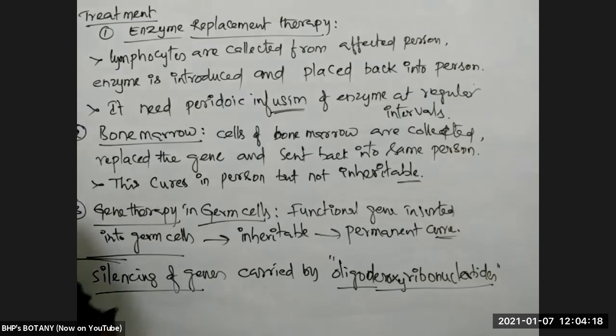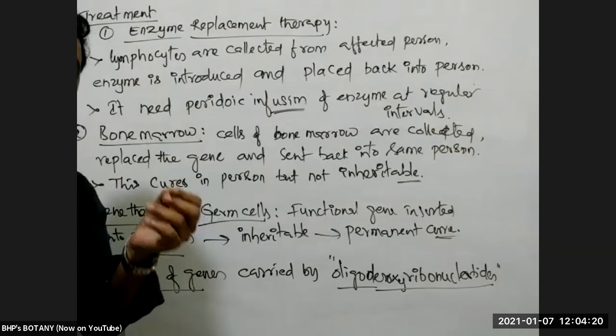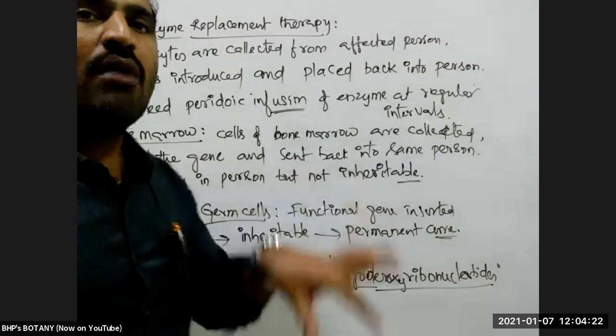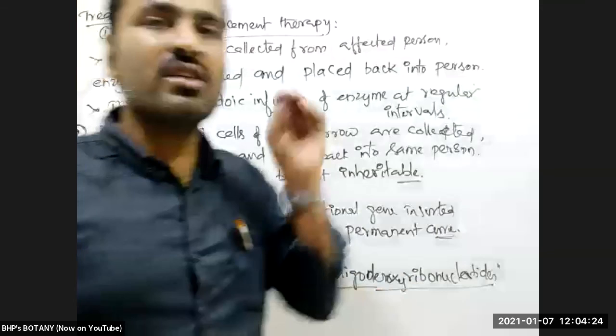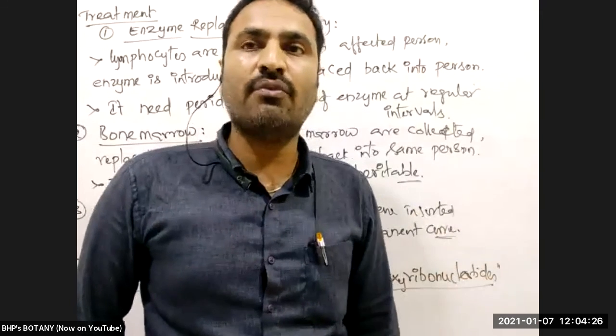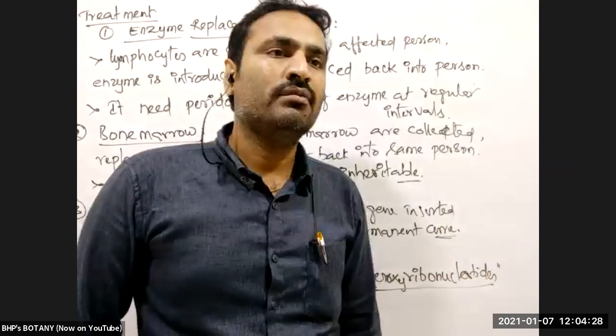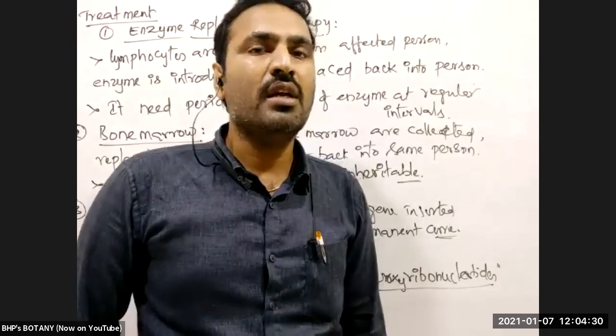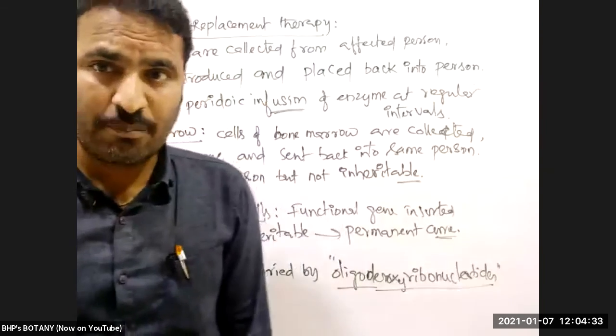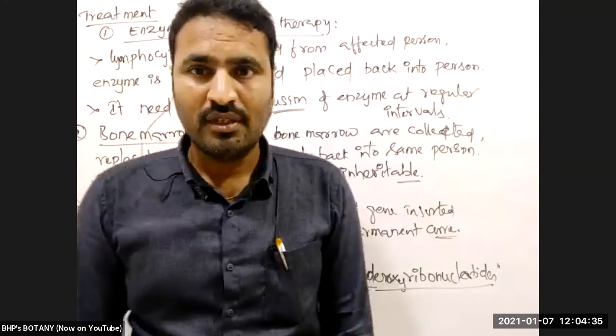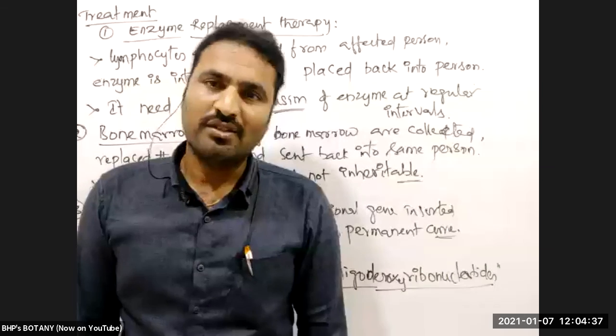Okay. So in that case, dominant expression we don't need, so dominant genes are inactivated by inserting a new gene or a part of DNA into the middle of that. That is silencing of the genes. Silencing of the genes is also a part of gene therapy. Okay, this is gene therapy.